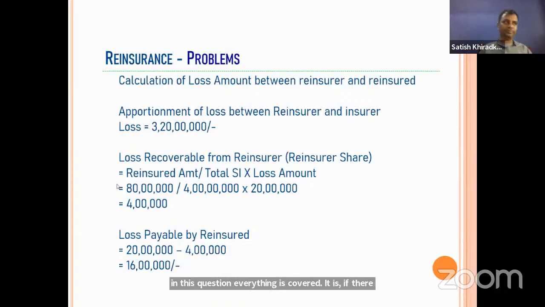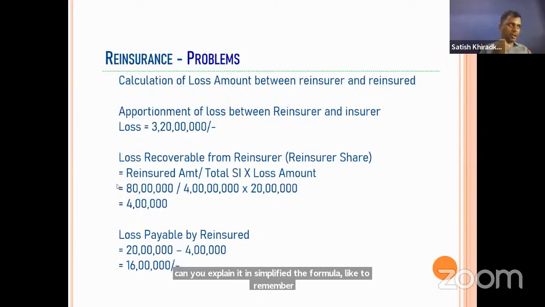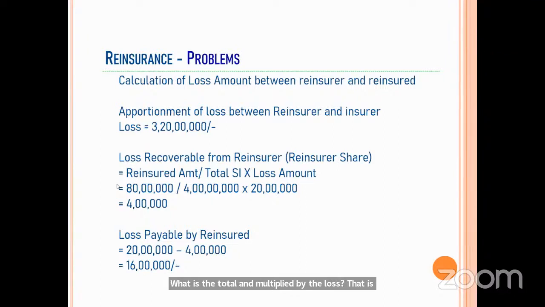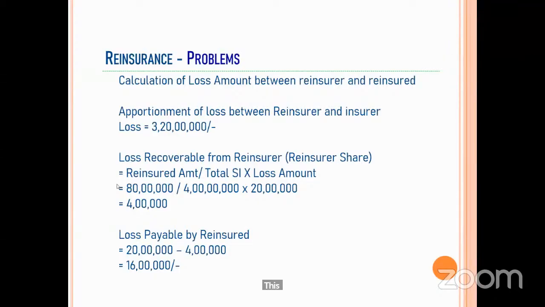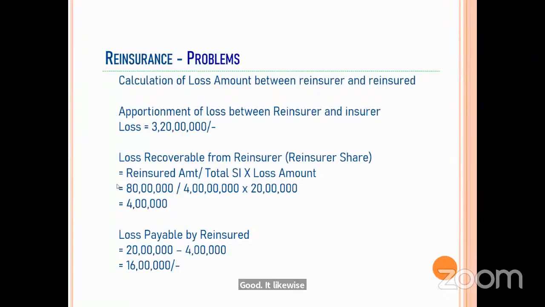Is there any doubt now? Sir, can you explain it in a simplified formula, so it is easy to remember? The formula is: reinsurer's share divided by total sum insured, multiplied by the loss. That is a simple thing. Reinsured share, cession, divided by total SI. Yes, this formula is also used in other insurance schemes where underinsurance is applicable, where we need to divide by the sum insured.